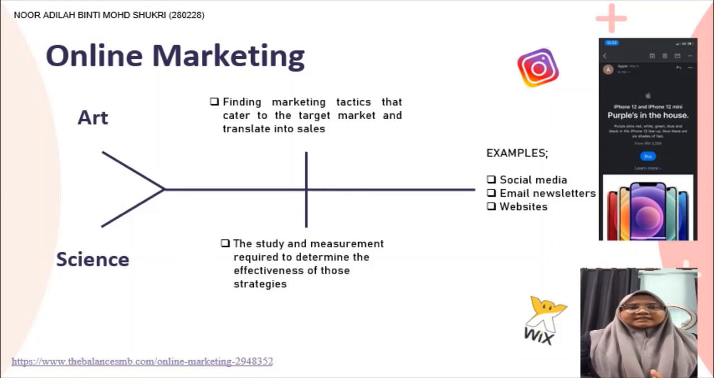The art and science of selling goods and services over the internet is known as online marketing. Finding marketing tactics that cater to the target market and translate into sales is the art, while the science is the study and measurement required to determine the effectiveness of those strategies.